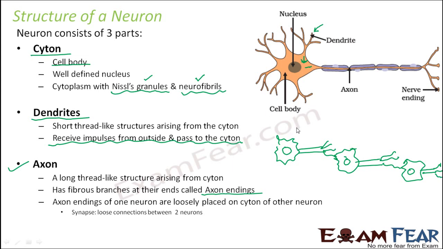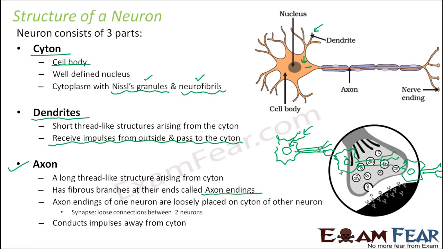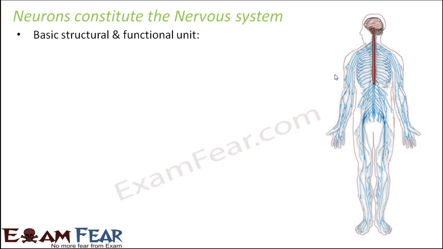Correct? So now, what is the purpose of the dendrite? The dendrite will receive the signals from outside and send them to the cell body. From the cell body they will be transmitted to the axon, and from the axon again to the next neuron, and so on. That is how it passes from one neuron to another. So the axon conducts impulses away from the cyton. The information which came here into the cyton, the axon takes it away in this direction. So neurons constitute the nervous system. They are the basic structural and functional unit of the nervous system. When we are talking about the nervous system as a whole, the basic thing is the neuron.